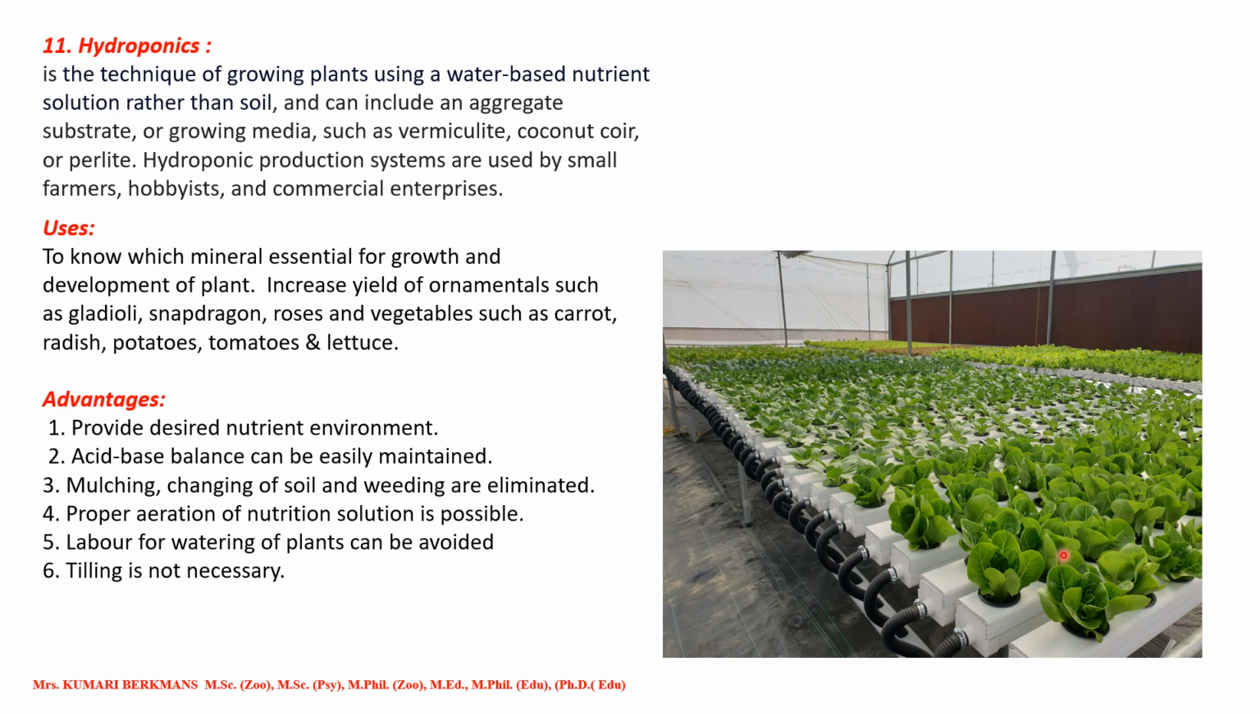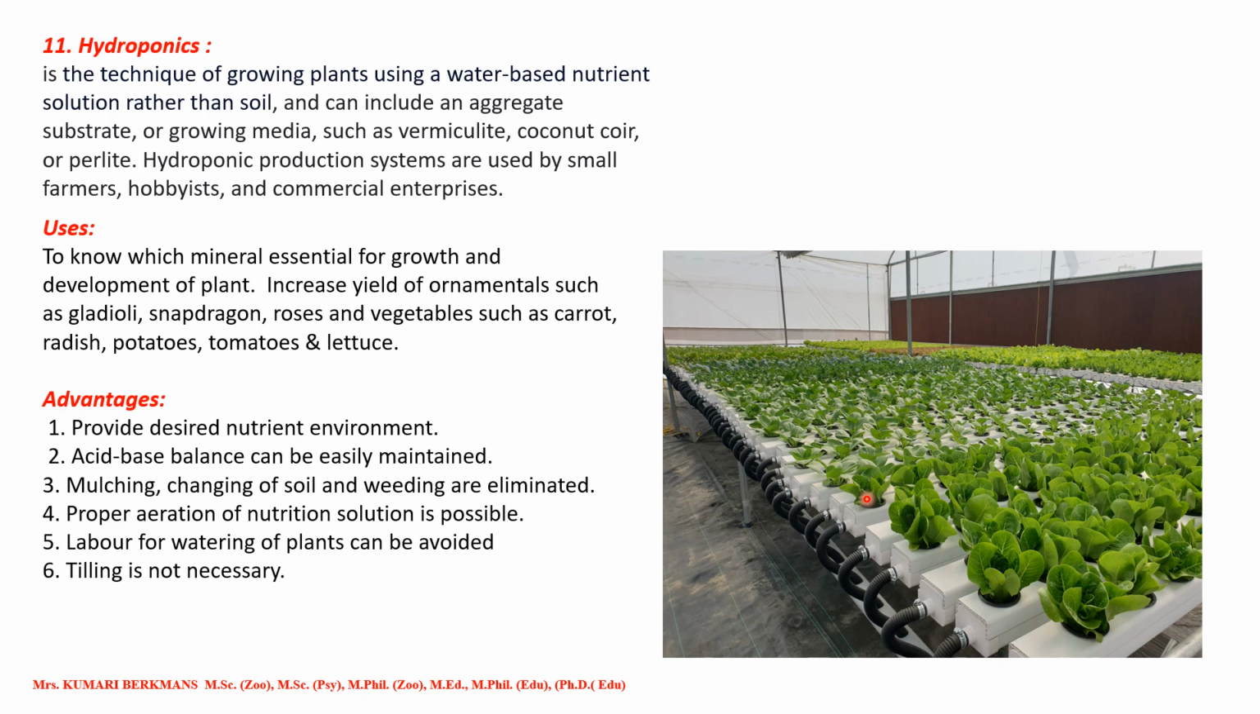So what type of plants or vegetables can grow in such hydroponics? Carrot, radish, potatoes, tomatoes, lettuce, and so on, as well as some flowers like gladiolus, snapdragon, roses. Those can all be grown very nicely by using this method, hydroponics. What will be supplied here? They supply water with all the nutrients required for the growth of this particular plant.